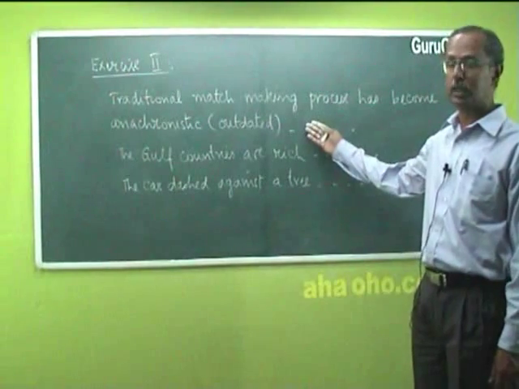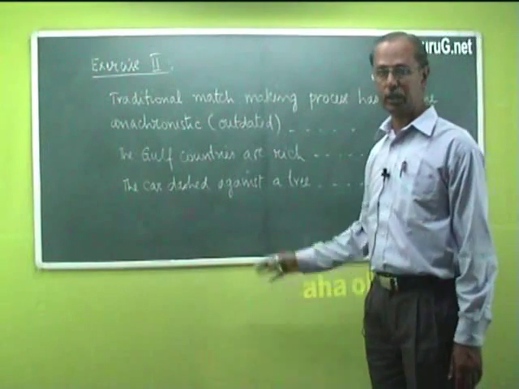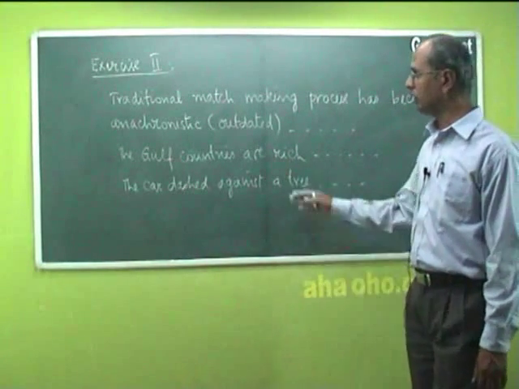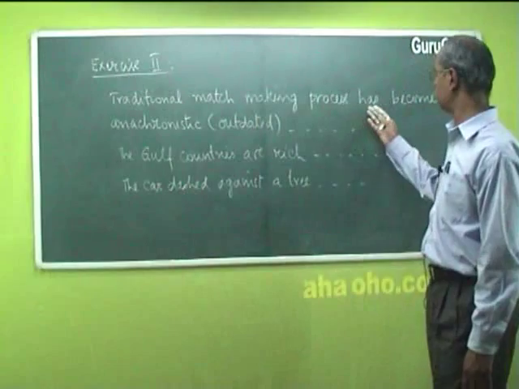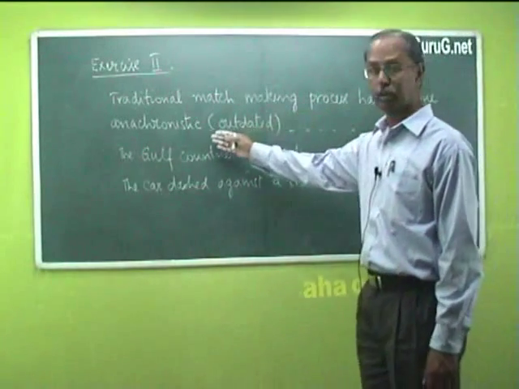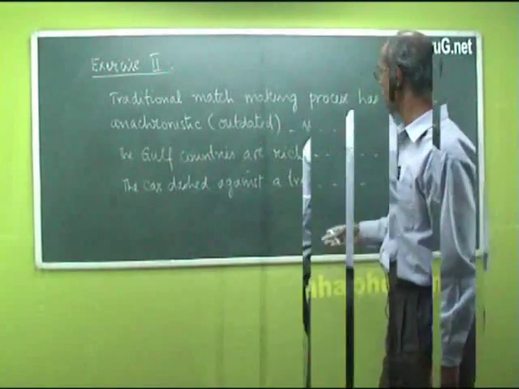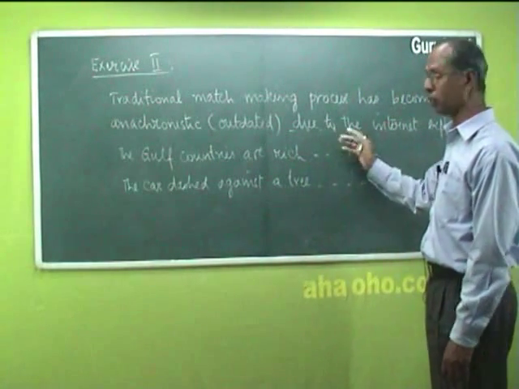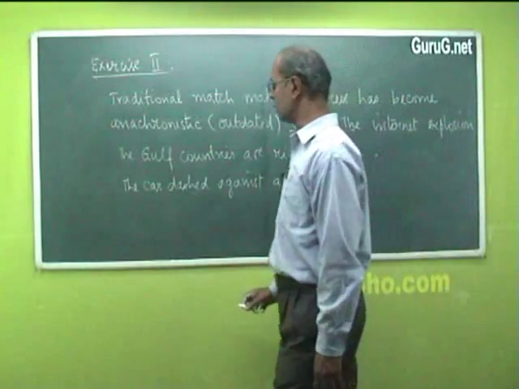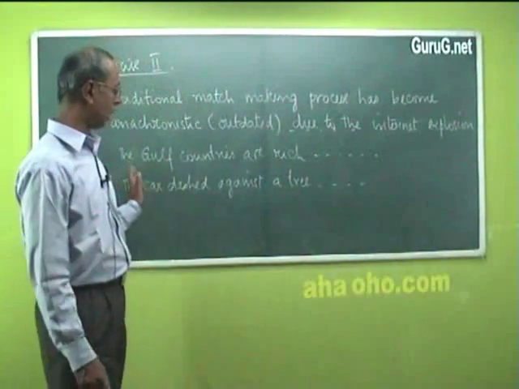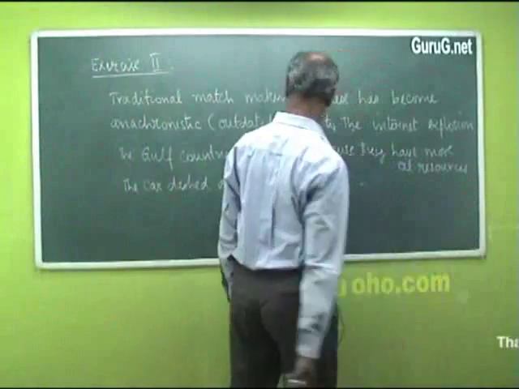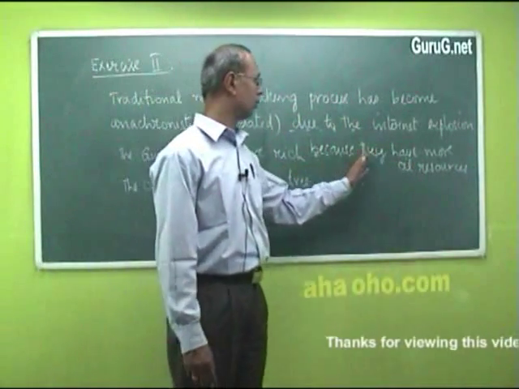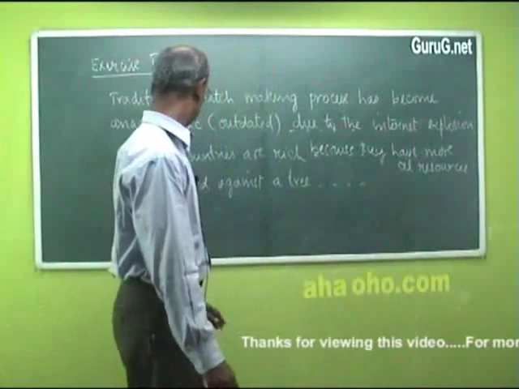Let us have another exercise of completing the sentences using cause-effect words. Traditional matchmaking process has become anachronistic, which means outdated. We use another cause-effect word such as due to. In the second sentence, the Gulf countries are rich. We fill it up with the word because they have more oil resources.